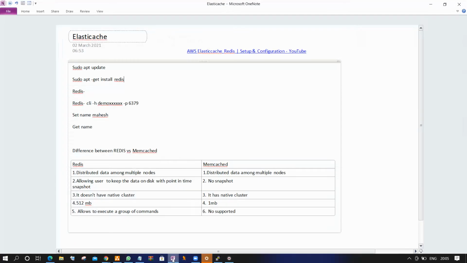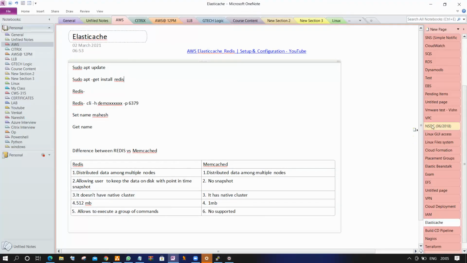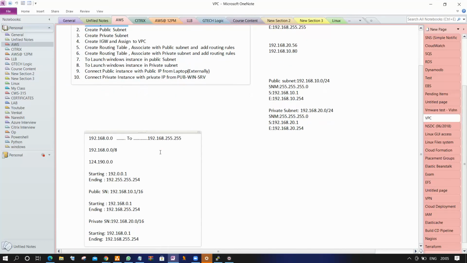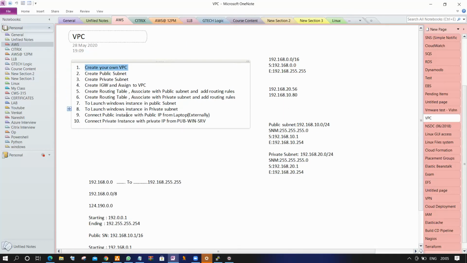So we prepare the diagram and simultaneously write some steps like this. This type of steps we are creating. And we explain each IP address, how it starts and its ending range. So these many IP addresses are coming, these are the public subnet, these are the private subnet. Everything we are dividing like this.